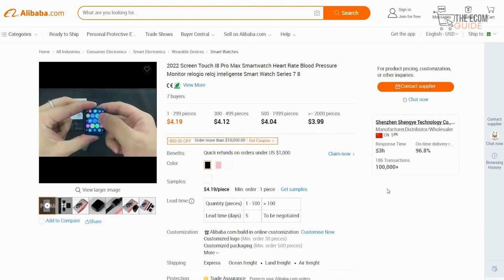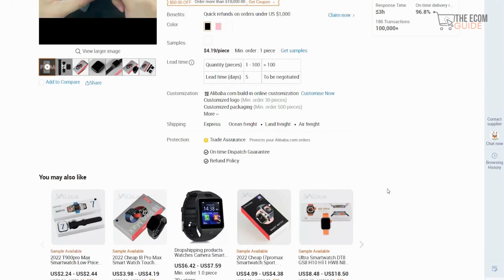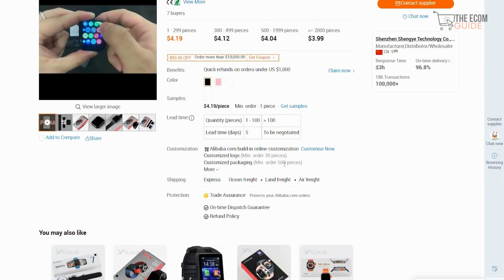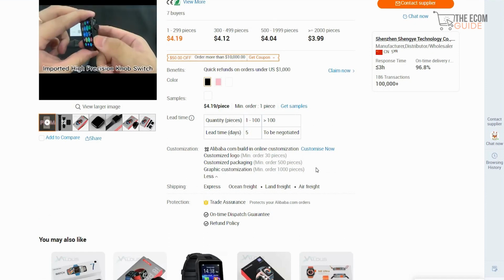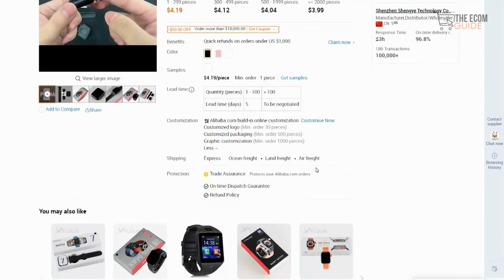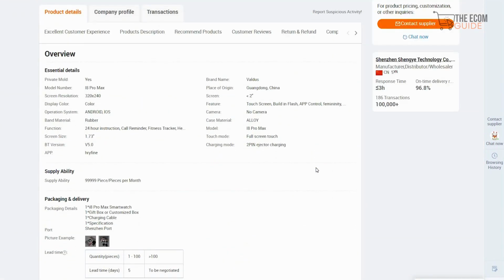They already have 186 transactions, and they have actually moved 100,000 of these pieces across different continents and countries. You can even get customizable logos and customizable packaging with this particular item, and you can even get graphic customization if you order more than 1,000 pieces. And that is the reason why I personally believe Alibaba is the best place to find amazing products.